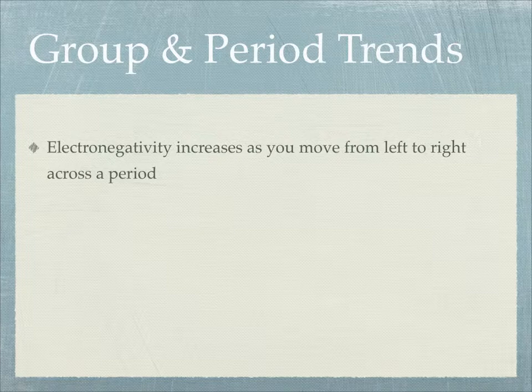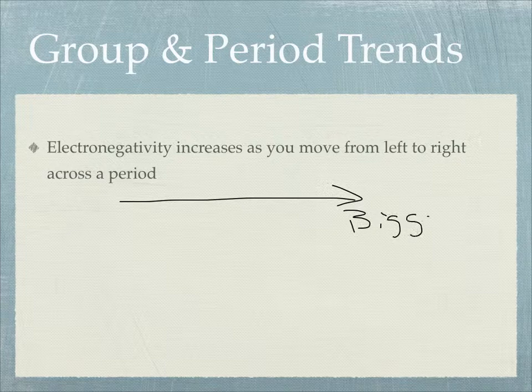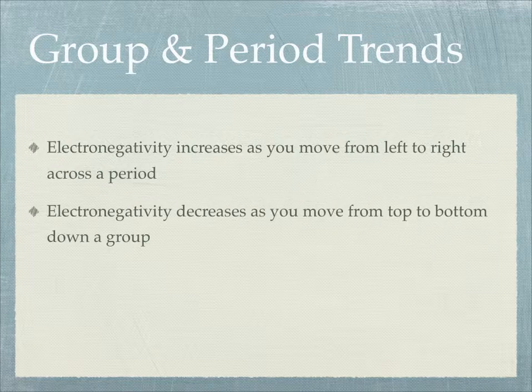So in terms of trends, as you go from left to right, you're getting smaller. This is just like ionization energy, and just the opposite of the size trend. And really, it makes sense. The smaller the atom, the harder it is for ionization. The smaller the atom, the easier it was for it to hang on to its electrons. And the smaller atoms are also the ones that have more charge to pull in another one. It decreases as you move from top to bottom. So in general, it increases as you go up and to the right.